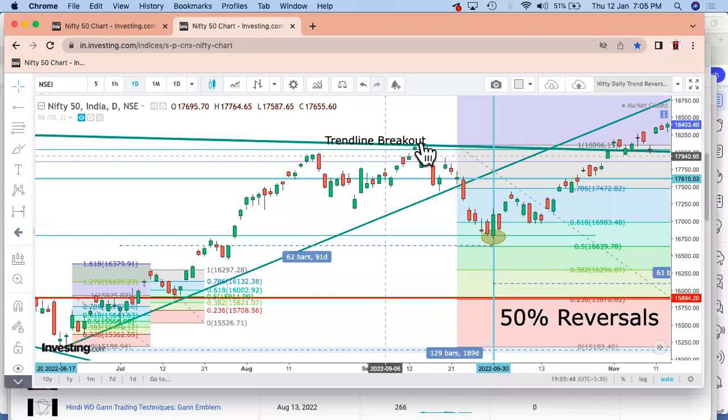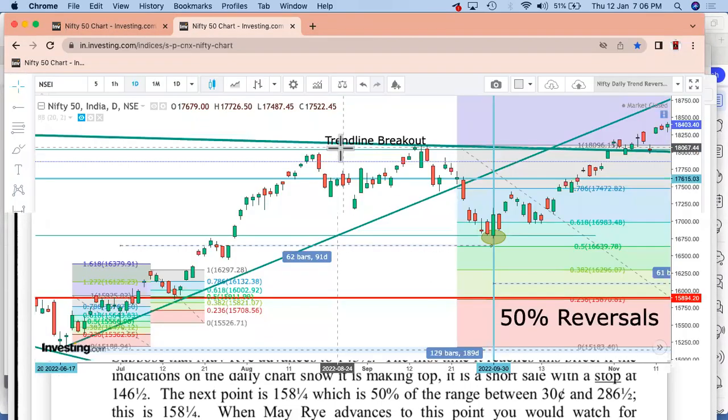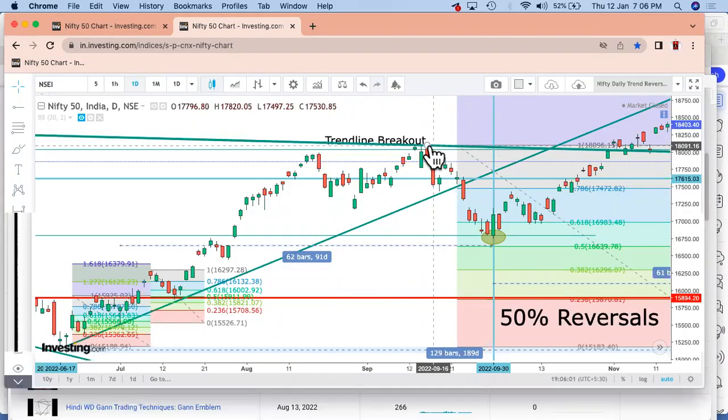So what is this? This is my highest selling level, right? And if the prices decline from this, right? See, understand what has been given over here. This is the highest selling level. So this is the highest point, right? He's not talking about the buying point. He's talking about the highest selling level. From here, you can sell across.